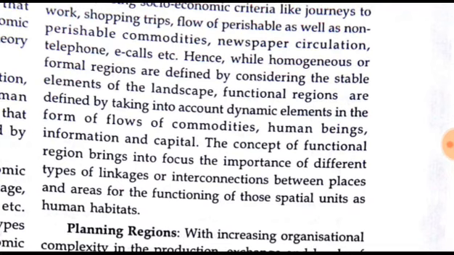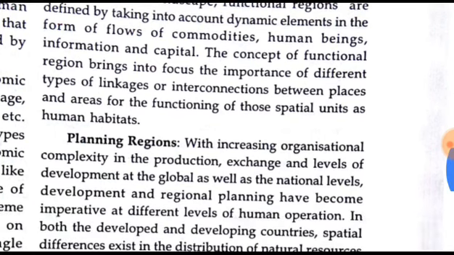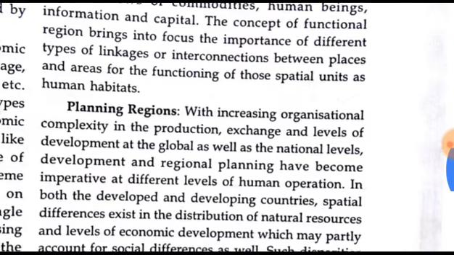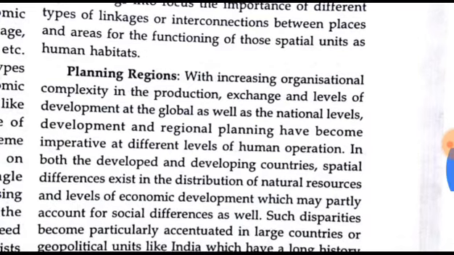Hence, while homogeneous or formal regions are defined by considering the stable elements of the landscape, functional regions are defined by taking into account dynamic elements in the form of flows of commodities, human beings, information, and capital. The concept of functional regions brings into focus the importance of different types of linkages or interconnections between places and areas for the functioning of those spatial units as human habitats.